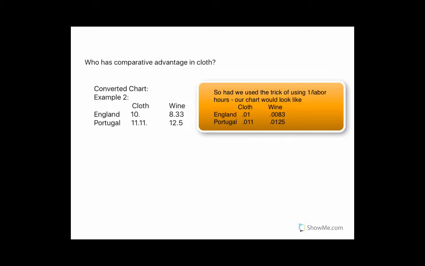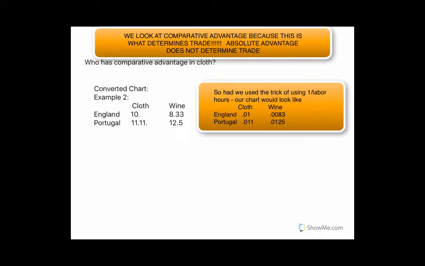However, transferring this problem to asking about comparative advantage, the problem gets a little bit trickier. We're going to start working with ratios. So, for England, they can either make 10 cloth, or if they spend all of their time making wine, they can make 8.33 wine. So what we're looking at here are absolutes. So if England spent all their time making cloth, they could make 10. If they spent all their time making wine, they could make 8.33.